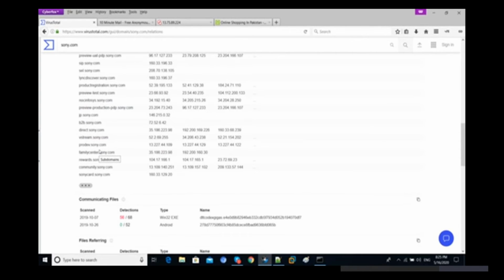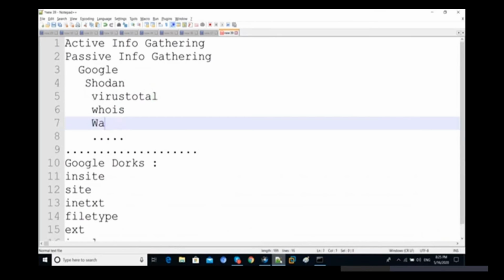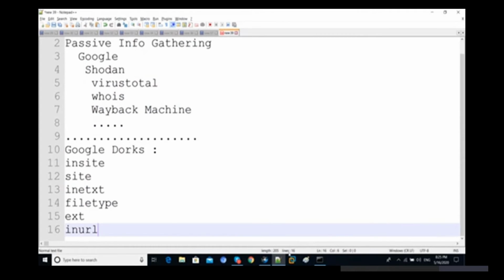You know about Wayback Machine? What is Wayback Machine? Yeah, Wayback Machine. No. Okay, so let's talk about, any idea about robots.txt? Yes.